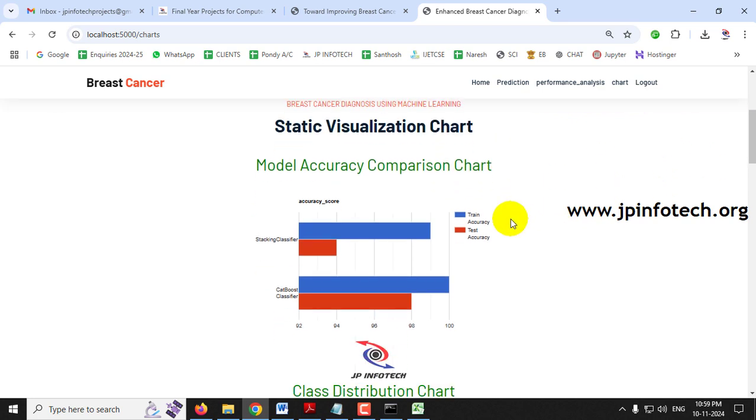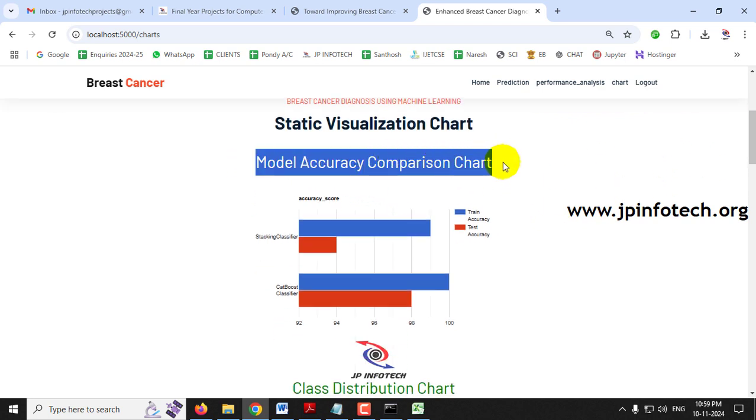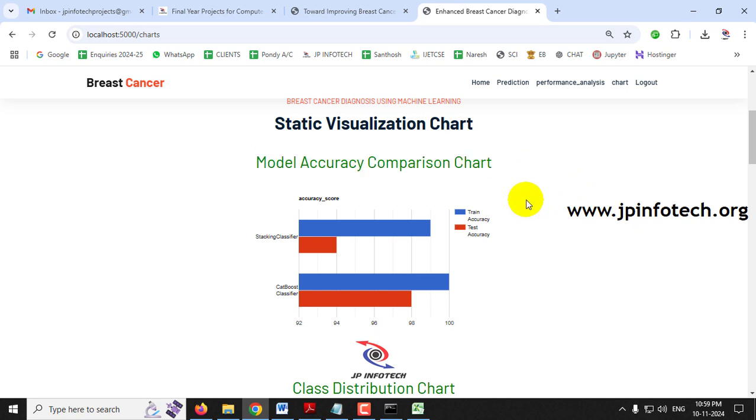The first chart is the model accuracy comparison chart, which compares both the stacking classifier and the CatBoost classifier. It shows a train accuracy of 99% and a test accuracy of 94% for the stacking classifier. The CatBoost classifier has a train accuracy of 100% and a test accuracy of 98%.